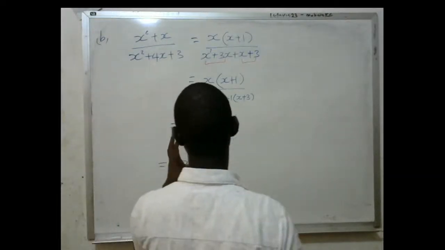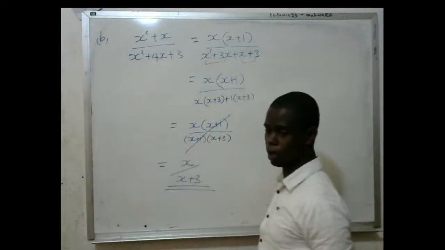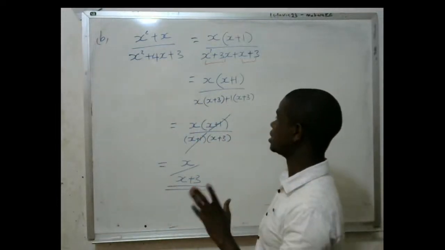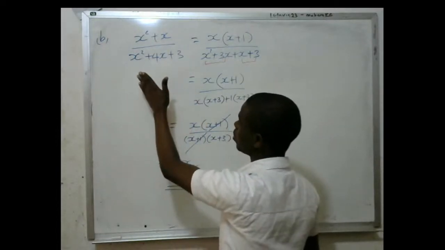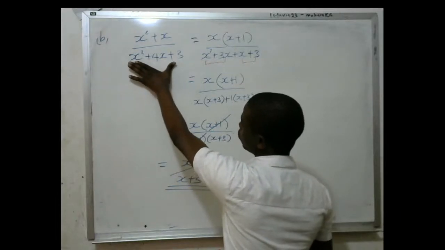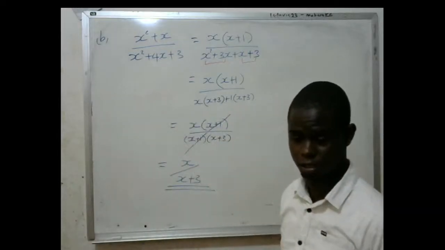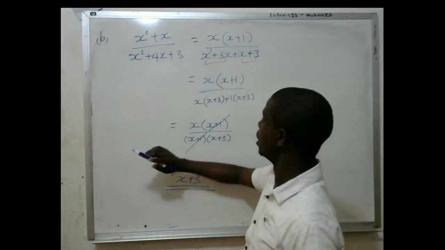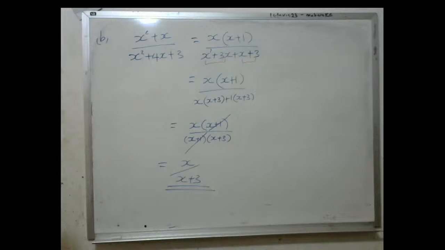But if you lack the knowledge of factorization here, if you see that there are 3 terms, you must look for a way of making them 4, because in 3 terms you cannot easily factorize to get 2 brackets out of it, but you could find a way of making them 4 using the factorization. Get 2 numbers with the sum of this one here and the product of these 2. That is it for part B. Now let me allow you to write down what you've seen on part B. That is the solution for part B.